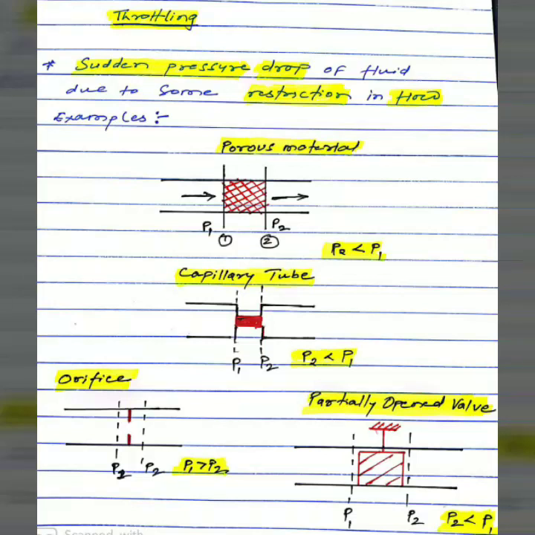So here we are going to discuss throttling and its effect on the entropy, temperature and enthalpy of the fluid. Throttling is defined as the sudden pressure drop of fluid due to some restriction in the flow. Some examples of throttling are given in the diagram.